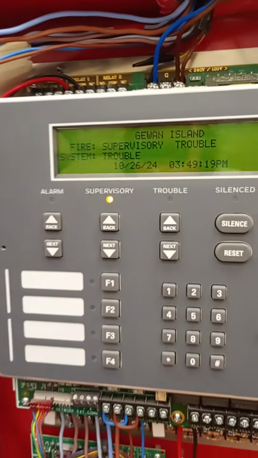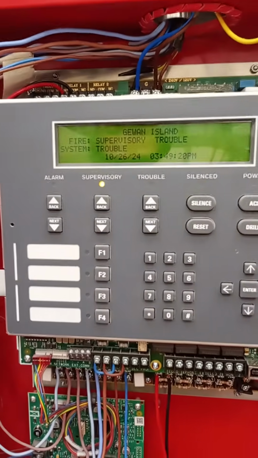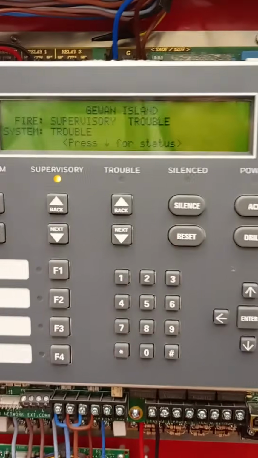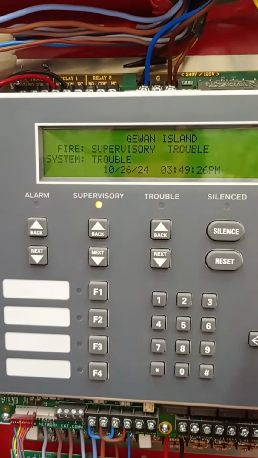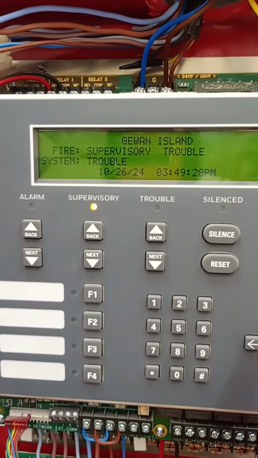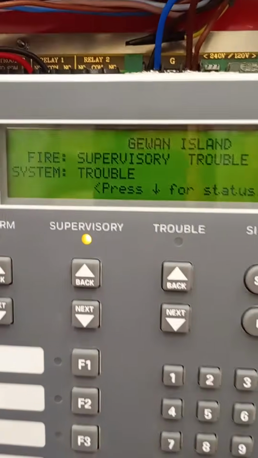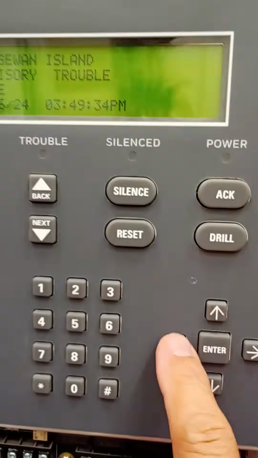So we are here in front of the Farenhyt panel, Honeywell 2100. Today we will show you how to clear the event history of the panel. Okay, so first you have to log in.